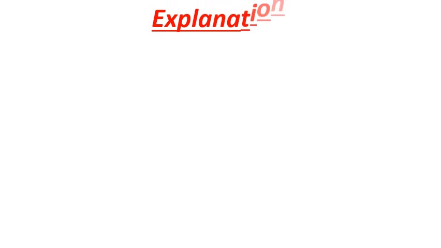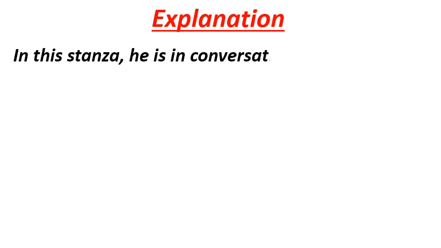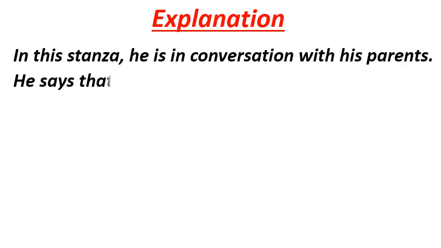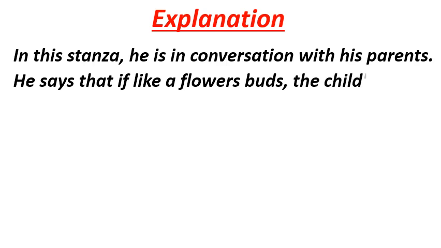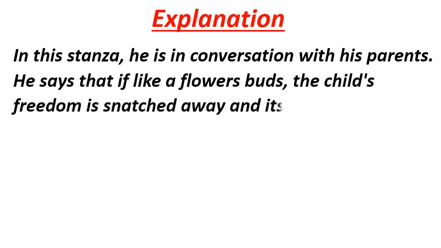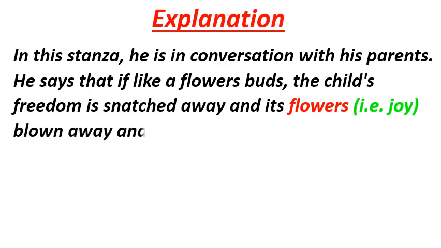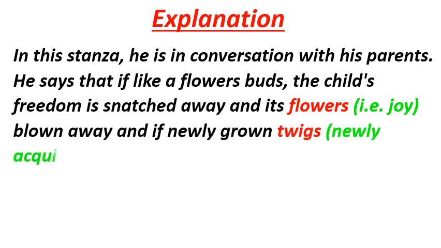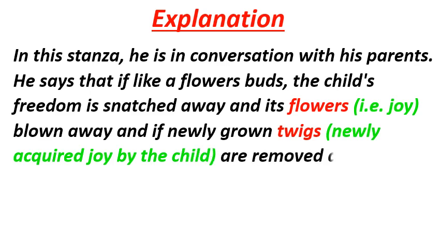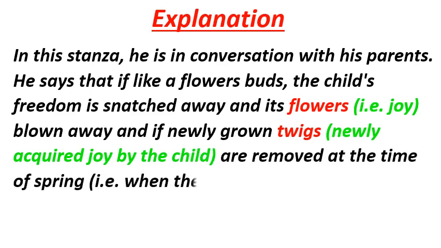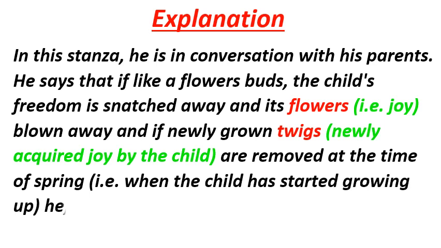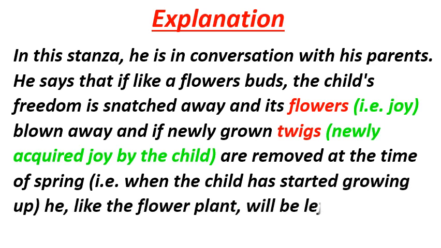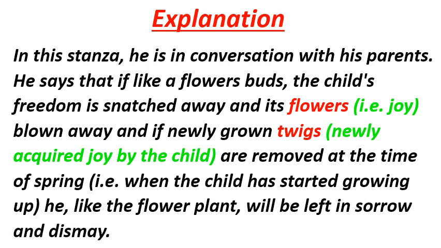So now let's see the complete explanation of stanza 5. In this stanza, he is in conversation with his parents. He says that if like a flower's buds, the child's freedom is snatched away and its flowers, that is joy, blown away, and if newly grown twigs, here the newly grown twigs means newly acquired joy by the child, are removed at the time of spring, that is when the child has started growing up, he, like the flower plant, will be left in sorrow and dismay.